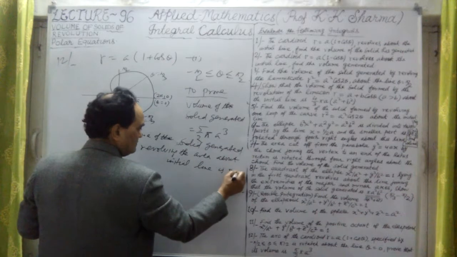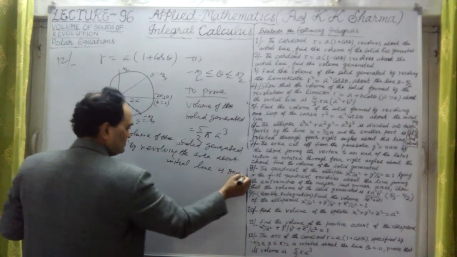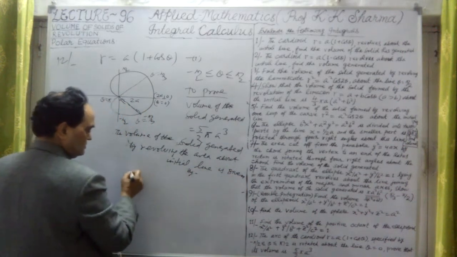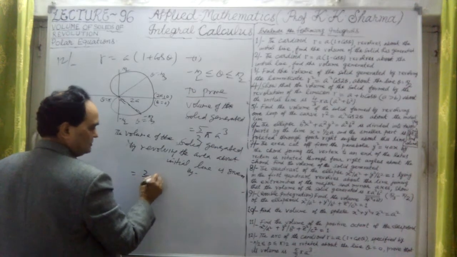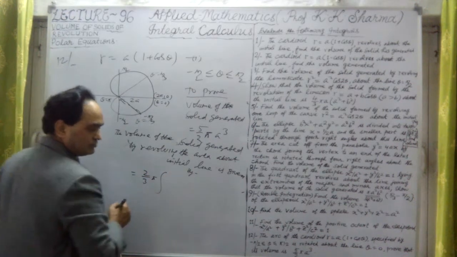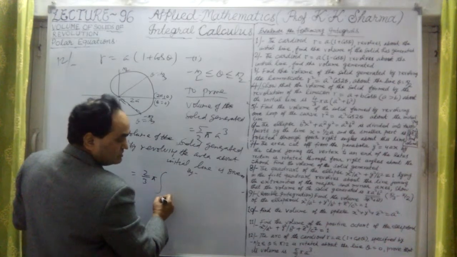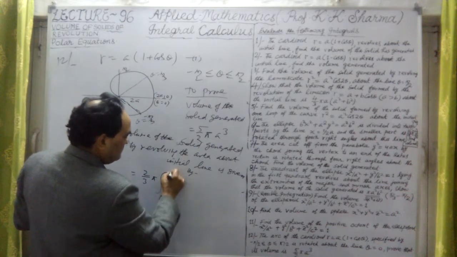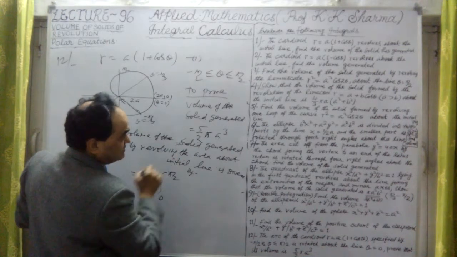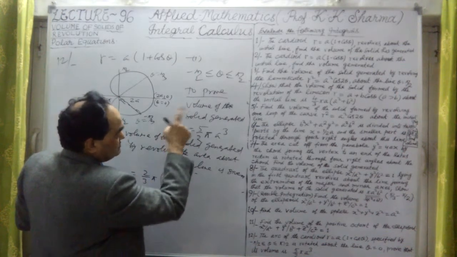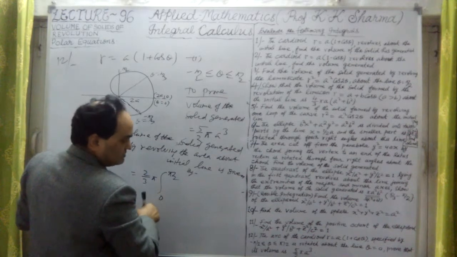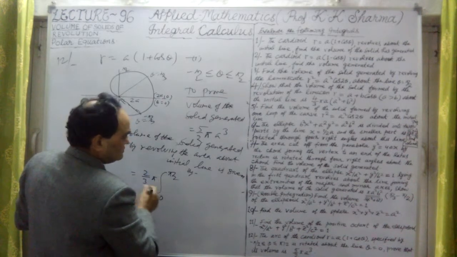About the initial line is given by, we know this is given by 2 pi by 3 integration, in this case 0 to pi by 2. Limits will be taken here 0 to pi by 2. If I multiply this by twice again, that will give us the whole volume.